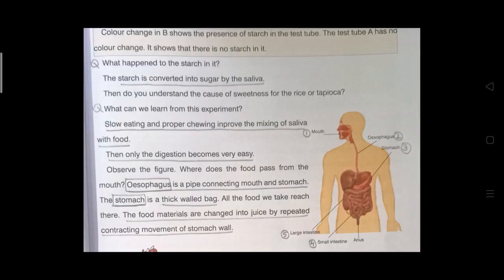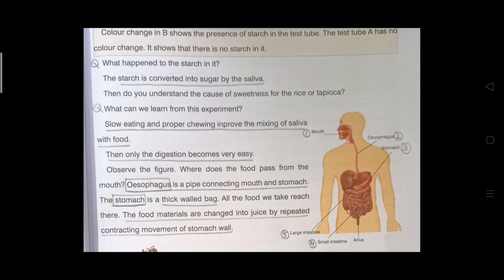What happened to the starch in the food? The answer is the next line. The starch is converted into sugar by the saliva.